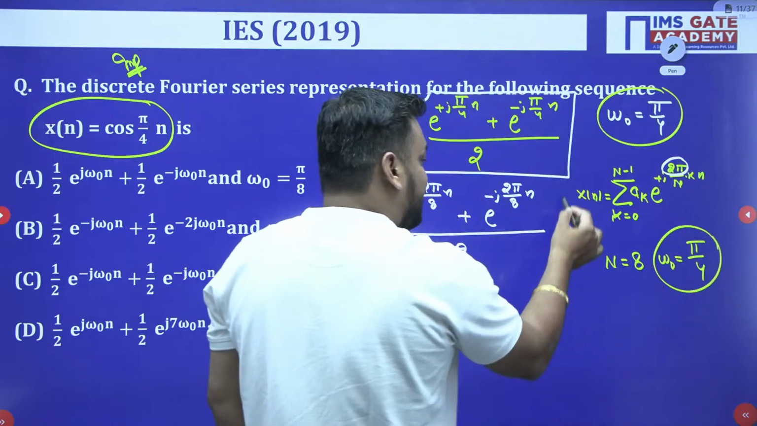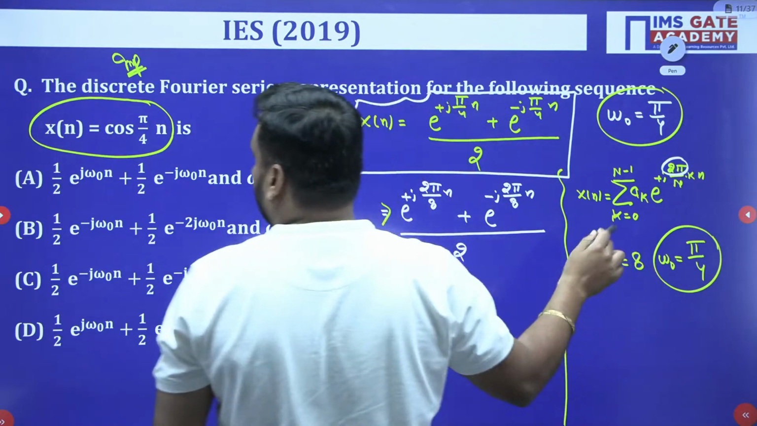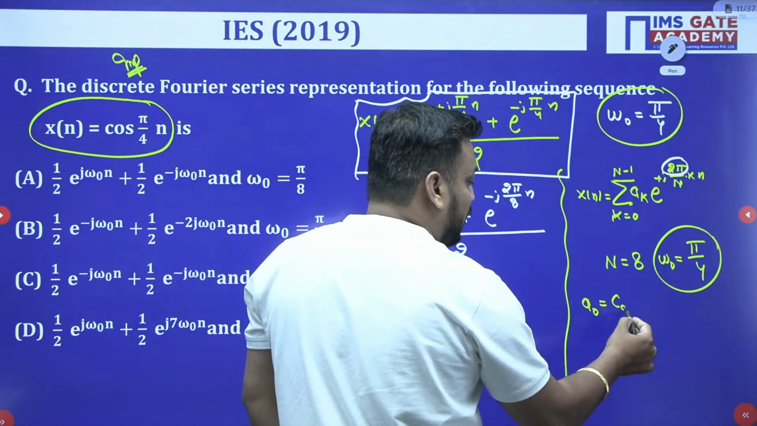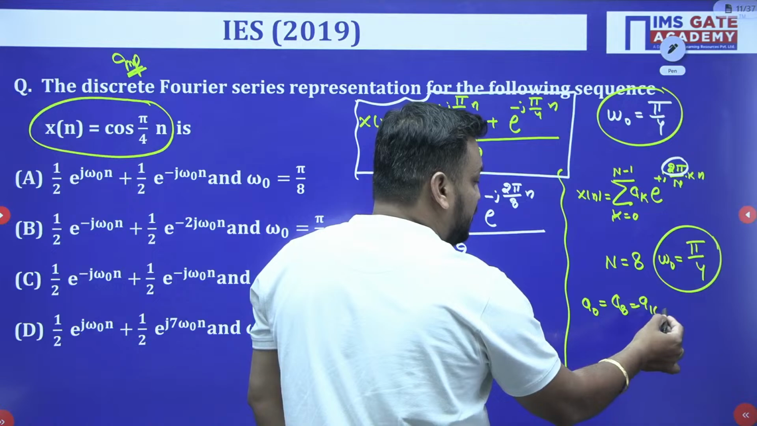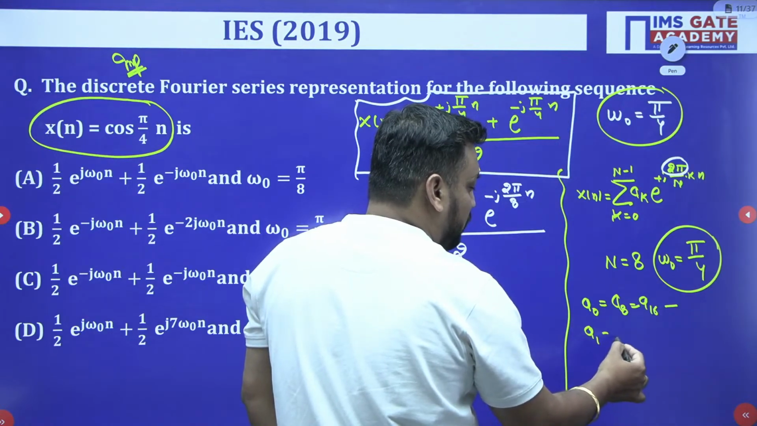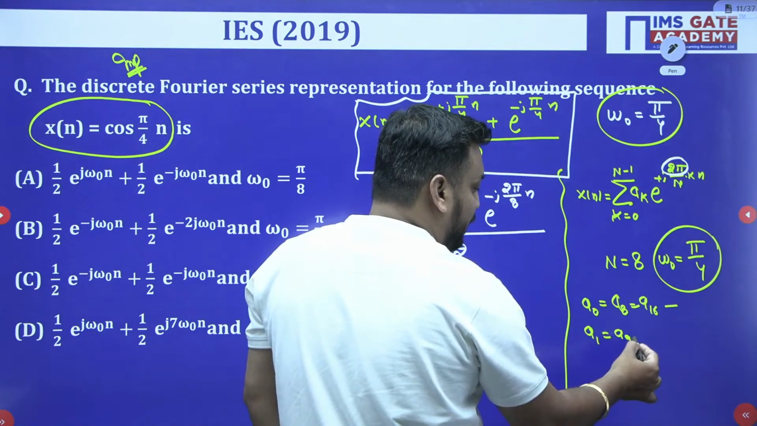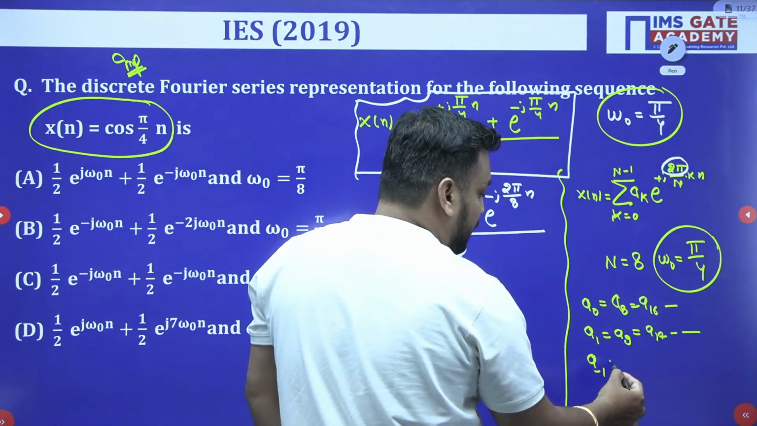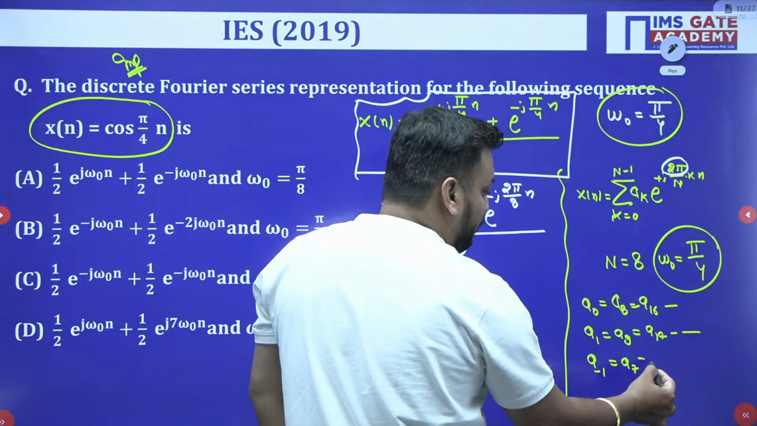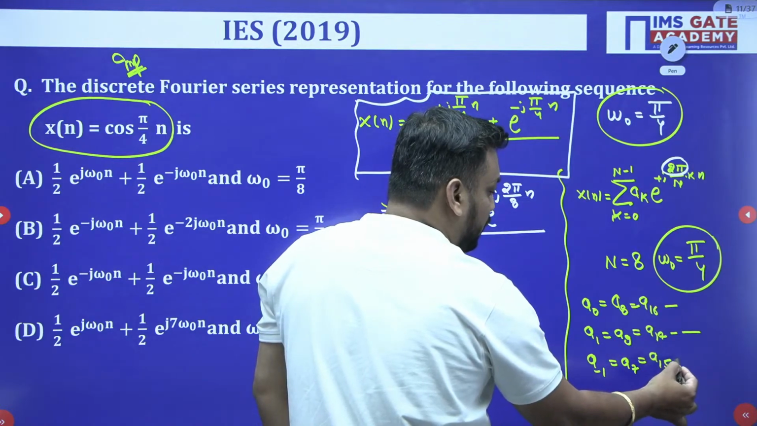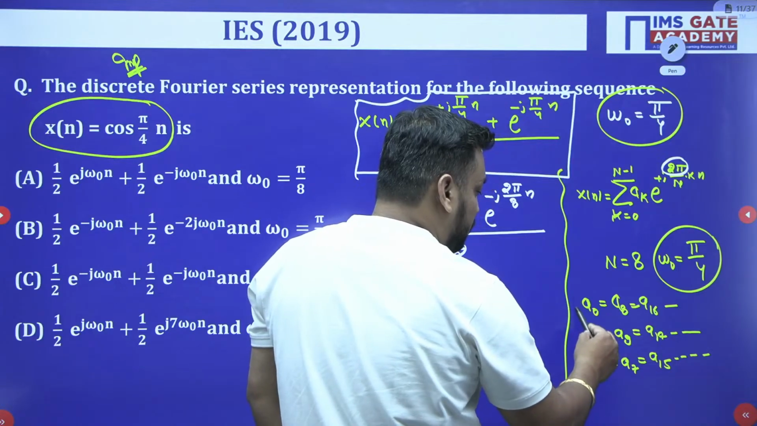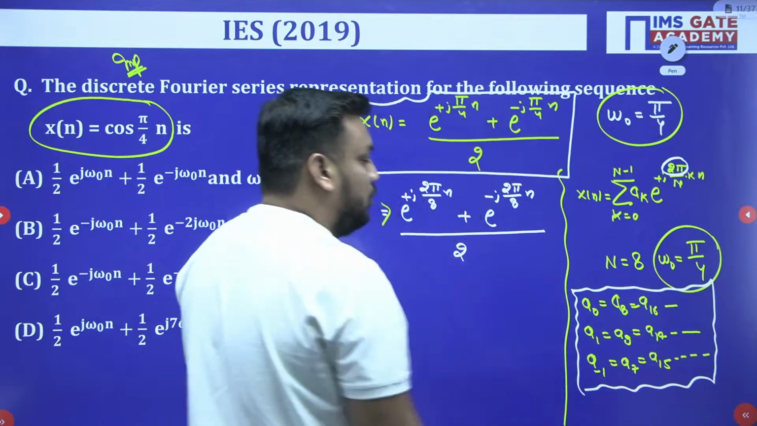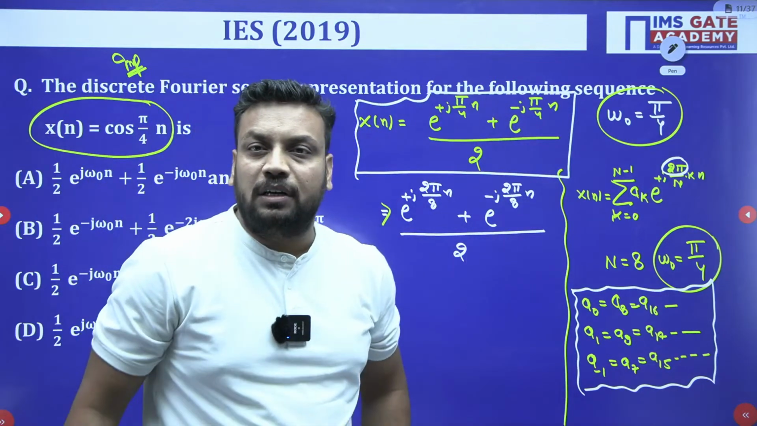Now tell me, if N is 8, don't you think your A0 should be equal to A8 and equal to A16 like this? Similarly, A1 should be equal to A9, equal to A17 and so on. A minus 1 should be equal to A7, equal to A15 and so on. I hope this is crystal clear to you.